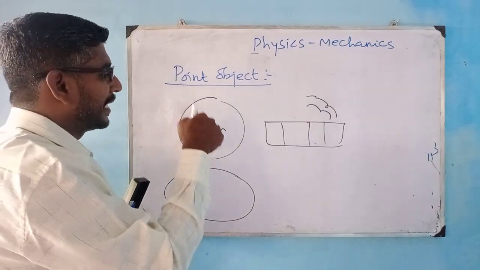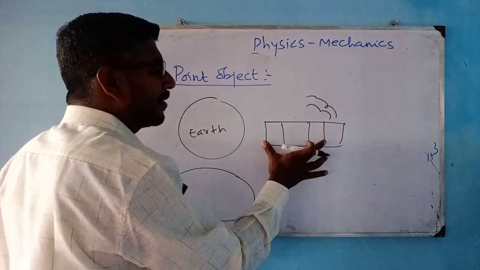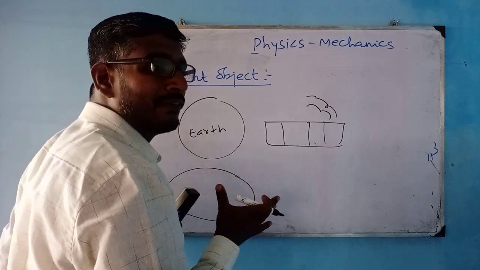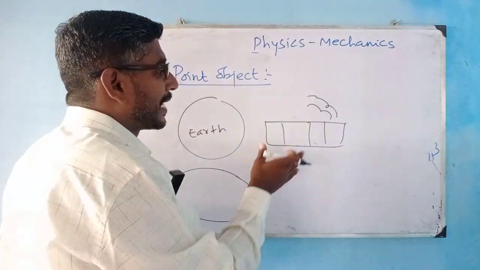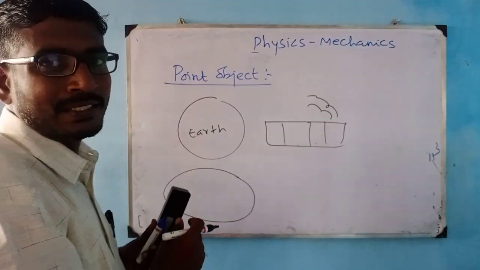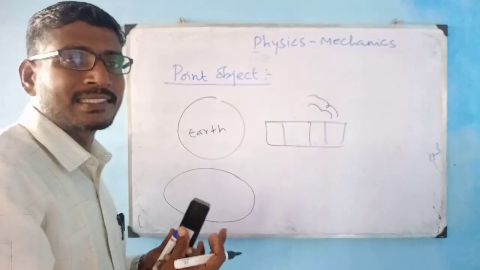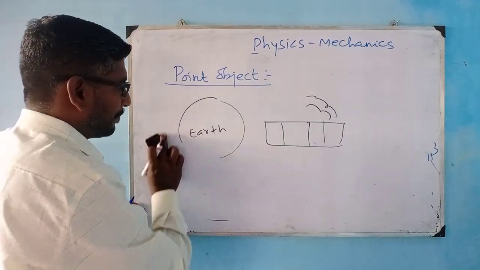Because of that, I am saying this earth is a point object. And take this train: the size of the train is much smaller than the distance it travels, hundreds of miles. I can term this as a point object. So any object that you are considering in mechanics, let us consider that object as a point object. Right? Okay.